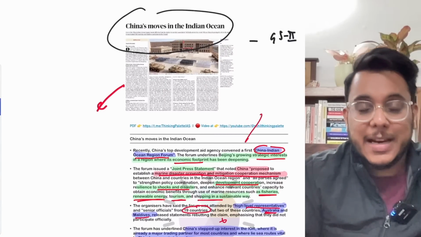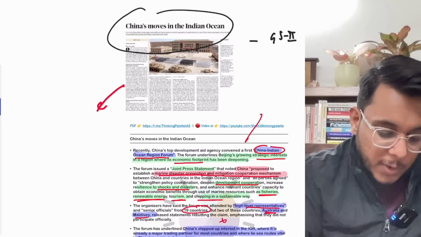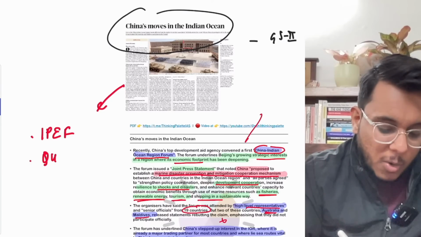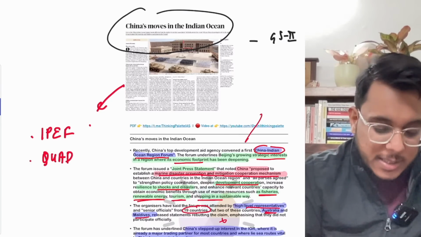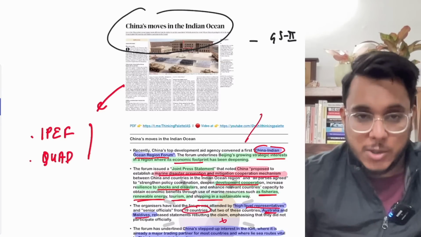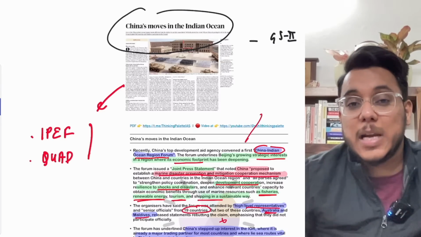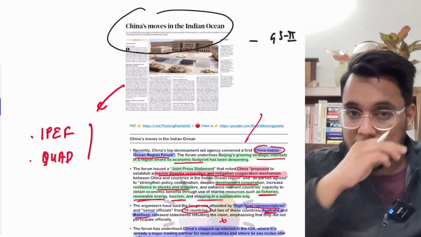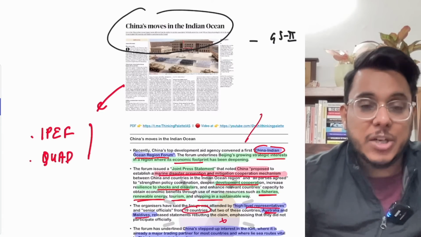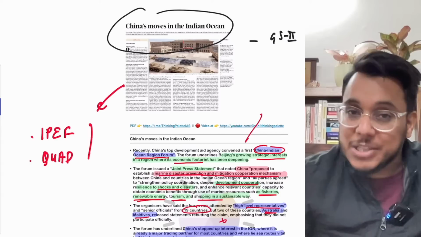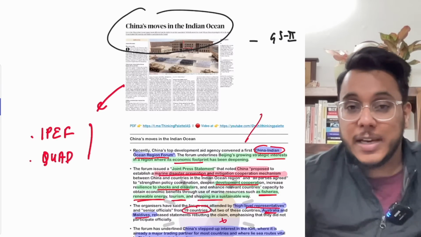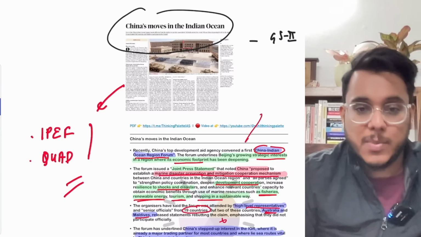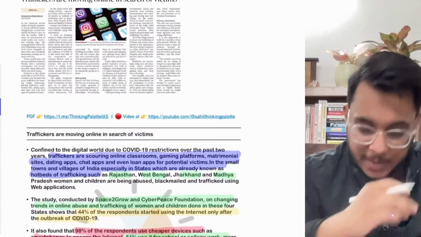But actually, China is trying to build a counter to, for example, the Indo-Pacific Economic Framework, and a counter to the Quad, that is the Quadrilateral Security Dialogue. This is something China is trying to do on the face of it. And these things will directly impact Indian interests. Why? Because in the Indian Ocean, India is the nation which has substantial claims, and as China sees India as a contender for regional power status, China is doing all these activities. So that is all, guys, about this article. Now we'll move to the next article.